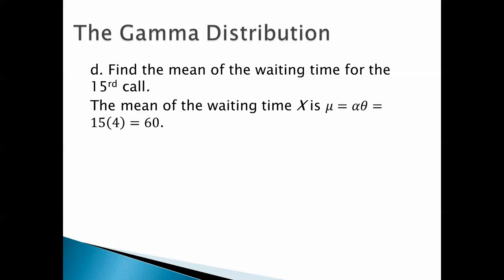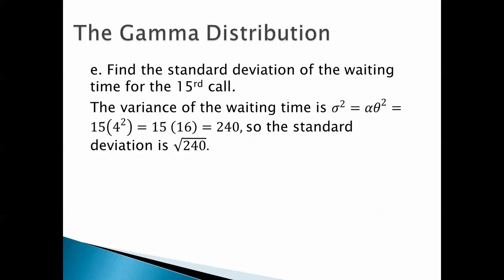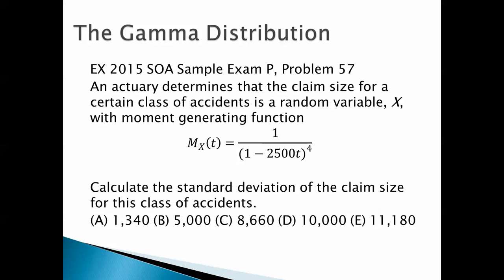Okay, now let's find the mean of the waiting time for the 15th call. Well, the mean for the waiting time, that's just going to be alpha theta. In other words, it's 15 times 4, which is 60. How about the variance? So find the standard deviation of the waiting time for the 15th call. Well, the variance of the waiting time is alpha theta squared. In other words, 15 times 16, or 240. So the standard deviation is square root 240.